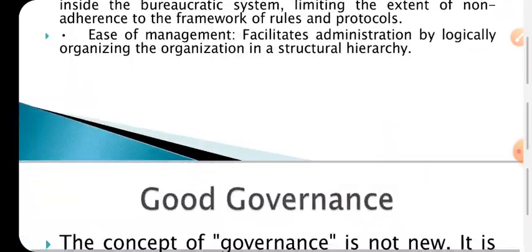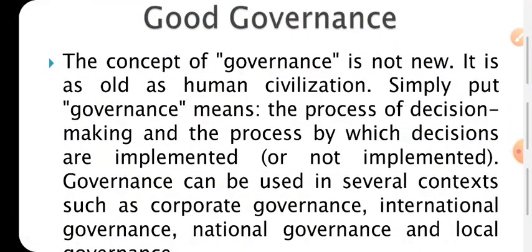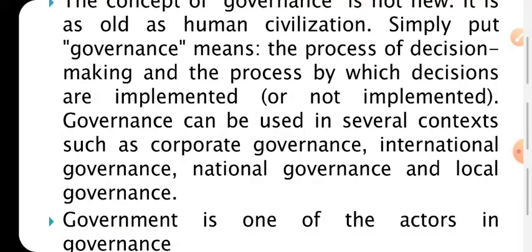Okay, then come to good governance. First, the meaning of governance. Governance is not the same as government. Governance is the process of decision making, or the process by which decisions are made or implemented. Governance can be used in several contexts, such as corporate governance, international governance, national governance, and local governance. Governance is a very big term under which the government comes.